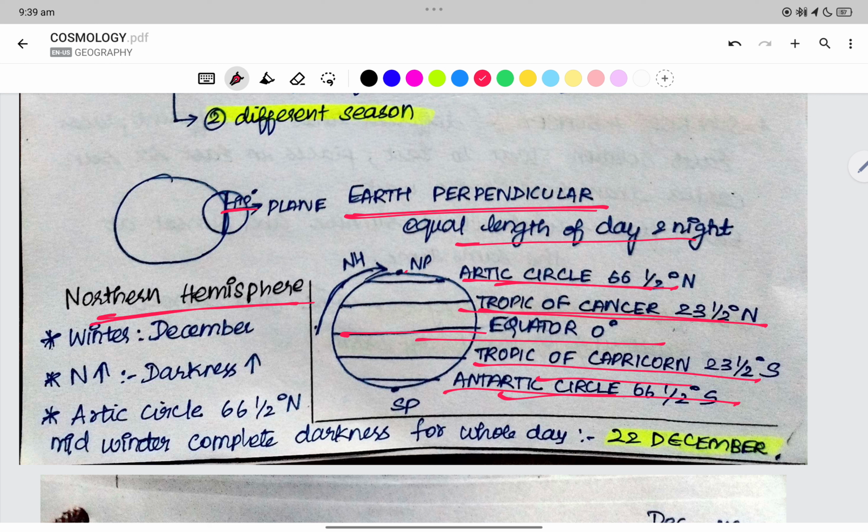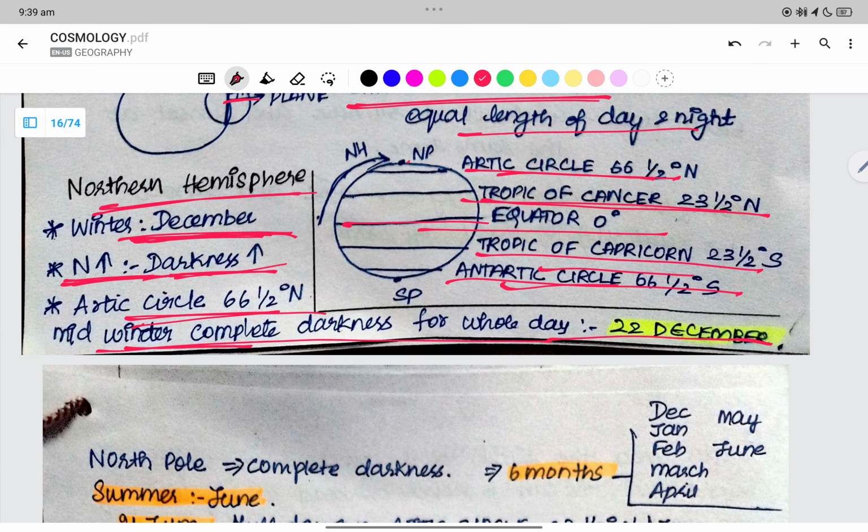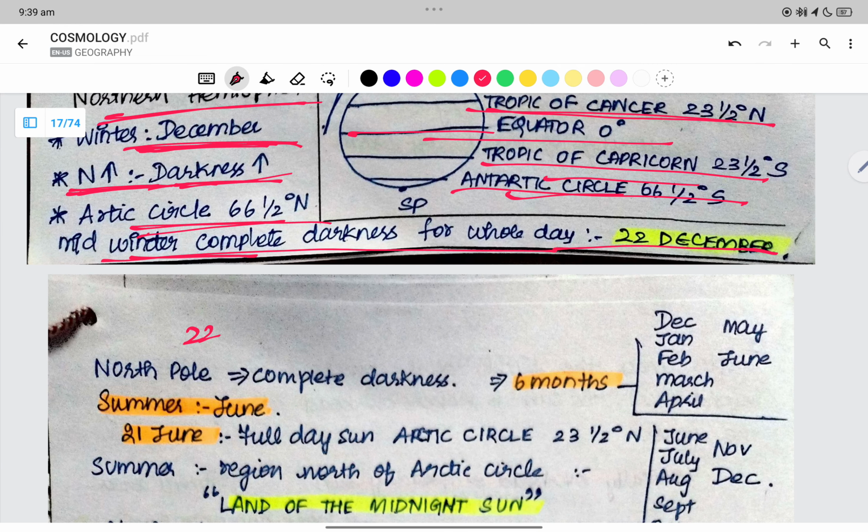Northern Hemisphere, the winter is in December. In the Southern Hemisphere, the summer is in January. Northern Hemisphere, winter, we have darkness is high. Arctic Circle, winter is complete darkness for the whole day, on 22nd December. So on 22nd December the Arctic is having a complete night for 24 hours, and 21st June is where the